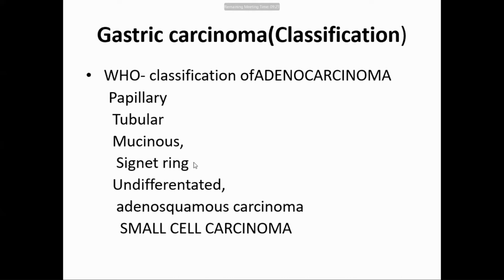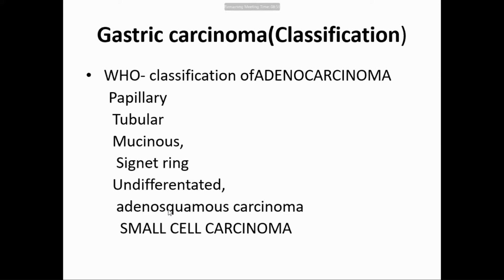Signet ring, I'll show you what is signet ring: each individual cell contains a lot of mucin, so it appears like a ring. And undifferentiated. Then adenosquamous carcinoma, that is adenocarcinoma along with squamous carcinoma, and then small cell carcinoma. So this is the WHO classification of gastric carcinoma.